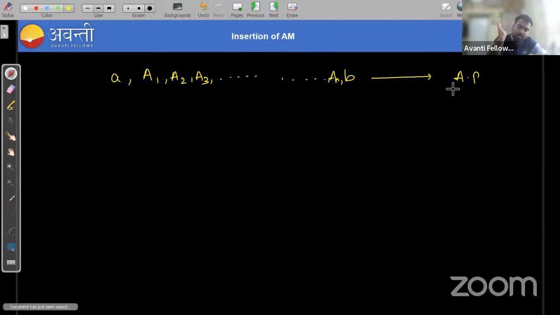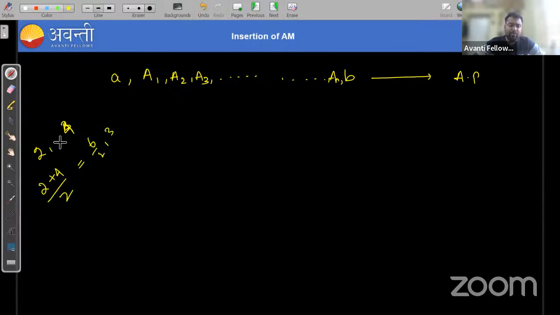If you have any two numbers, suppose I'm taking 2 and 4. If I ask you to insert one arithmetic mean, then you can simply do 2 plus 4 by 2, that is 6 upon 2, which is 3. So then you can see the resultant sequence is in AP. Yes, it is in AP.